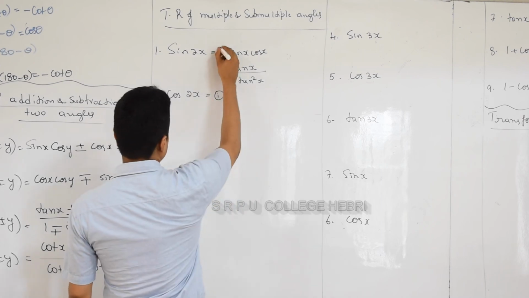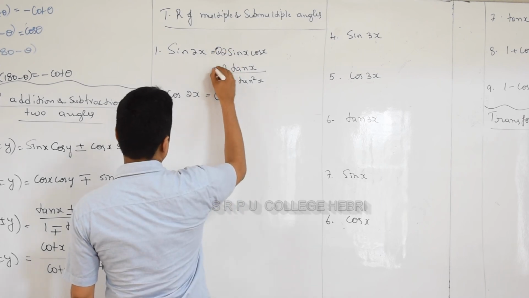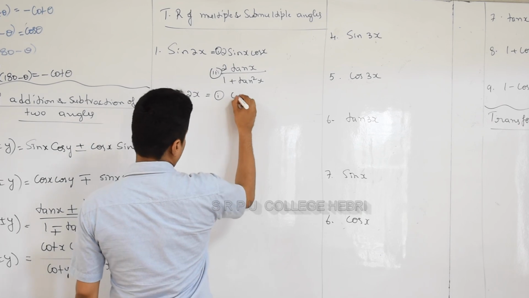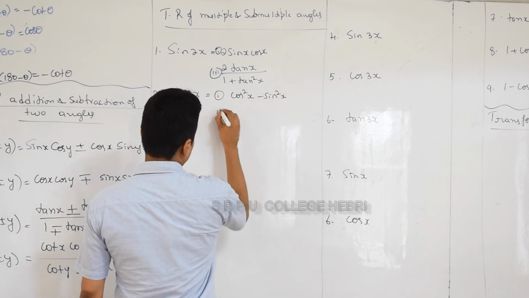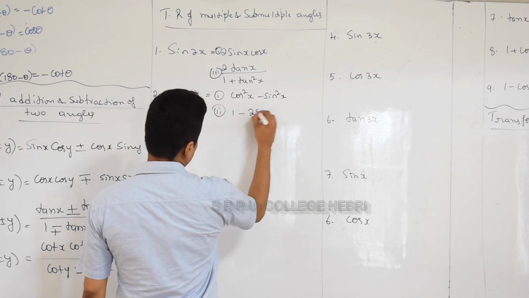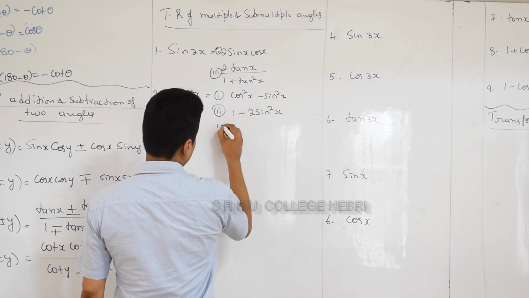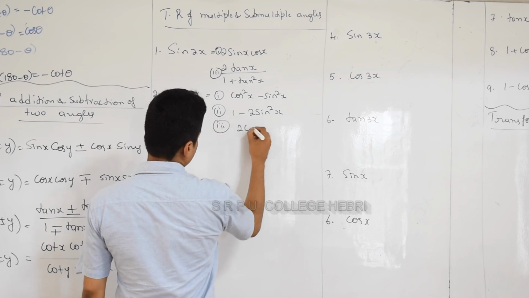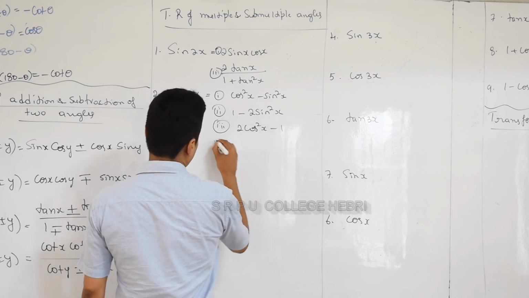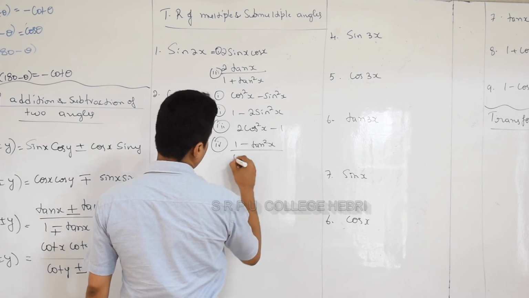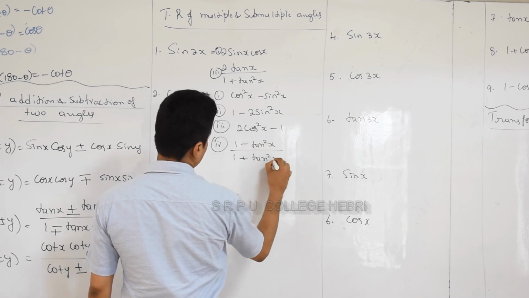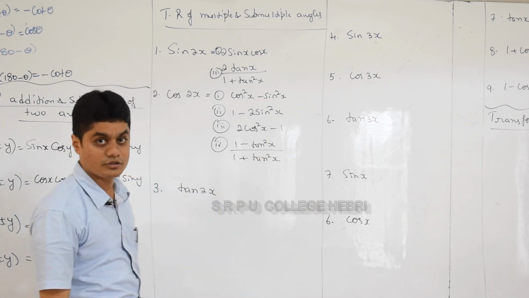Cos 2x ಗೆ 4 ಸೆಟ್ ಇದೆ. Okay, so important, observe carefully. Cos square x minus sin square x ಅಲ್ವಾ? ಎರಡನೇದೇನೋ 1 minus 2 sin square x. ಥರ್ಡ್ ಒನ್ ಏನೋ 2 cos square x minus 1, and fourth one 1 minus tan square x divided by 1 plus tan square x. ಈ ನಾಲ್ಕು ಪ್ಯಾಟರ್ನ್ ನೆನ್ಪಿಟ್ಕೊಂಡು, ನಾಲ್ಕು ಫಾರ್ಮುಲಾ ನೆನ್ಪಿಟ್ಕೊಳ್ಬೇಕು.